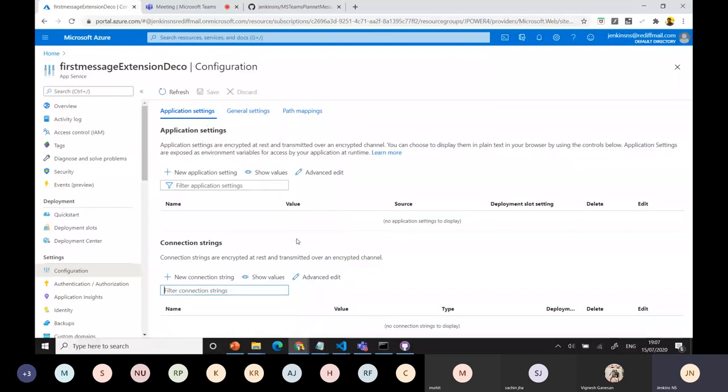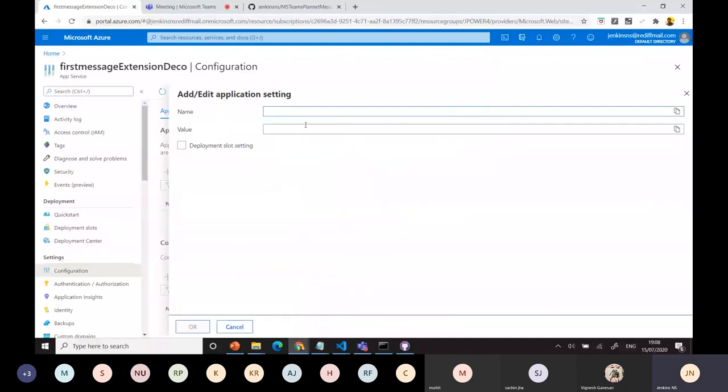We just need to modify it. It doesn't bring the 8, that's the reason I selected 10. Then once you come here, you can modify the details. When you add a new application setting, you can see the name, and you can add it like this.